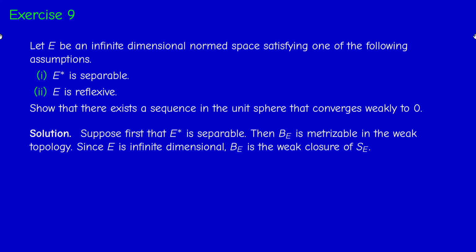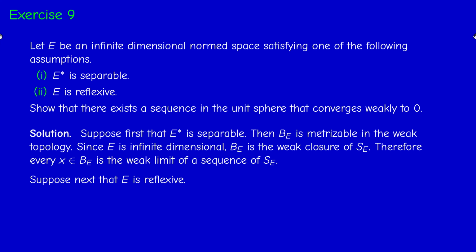So what do we have now? We have that BE is metrizable and is the weak closure of the unit sphere. Therefore, by proposition 0.3, every element in the closure in BE is the weak limit of a sequence in SE. So in particular, it's true for 0. Since 0 is in BE, 0 is the weak limit of a sequence in SE. So there is a sequence in the unit sphere that converges weakly to 0.